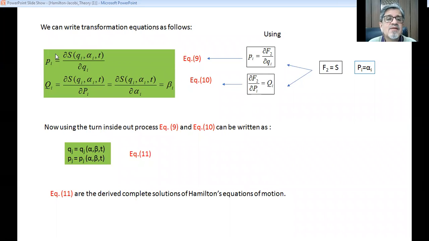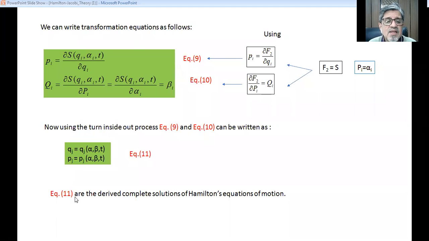And that can be written as follows. Now this was a part of the variables in the function, and now it has come as the main function. So qi is equal to qi of alpha, beta, and t. Another one is pi of alpha, beta, and t. Earlier that was a part of the variables, now that is a part of the function.